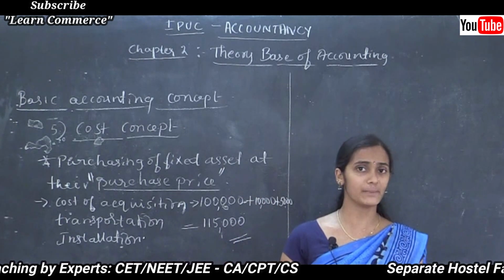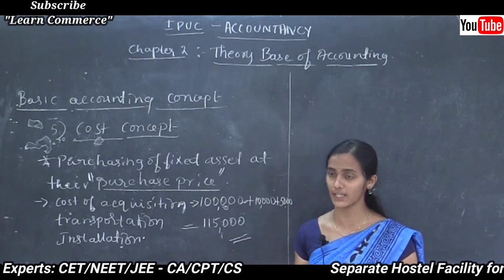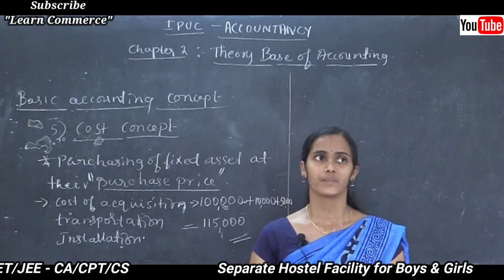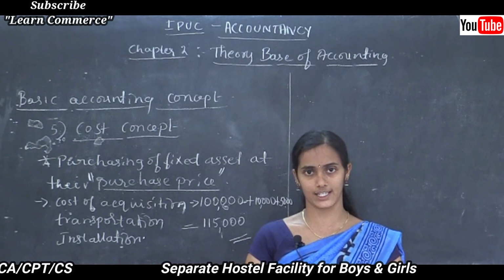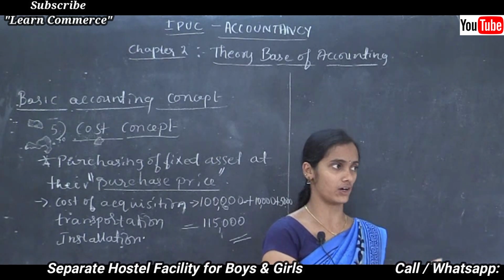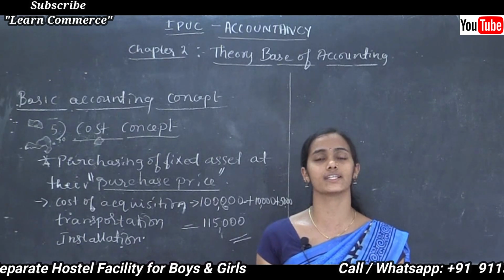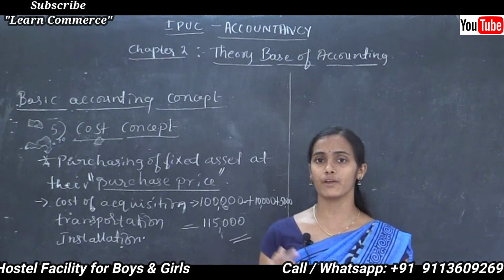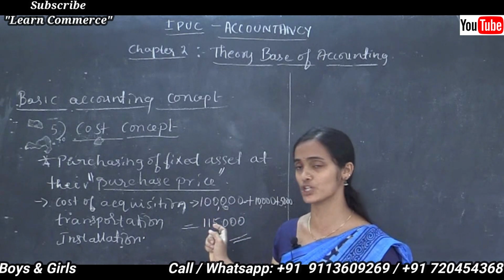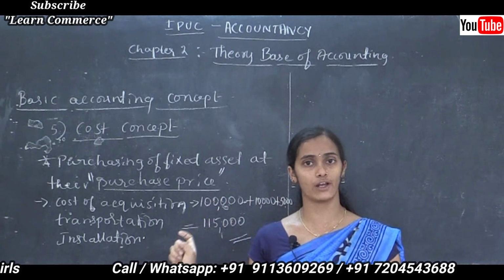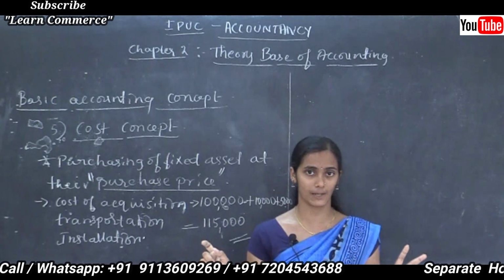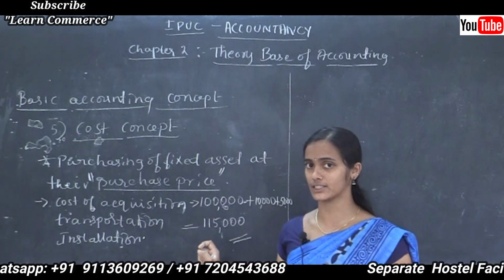An important limitation of this particular concept is it will not give a correct financial position of an organization. It is hiding some of the revenues or profit or the total assets the organization has, because maybe fixed assets may be valued at rupees 10 lakh, but in your books of account that fixed asset value is showing only 8 lakh rupees, because market value is not a considerable factor at the time of recording the transaction.